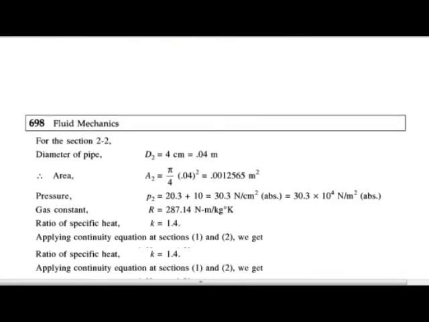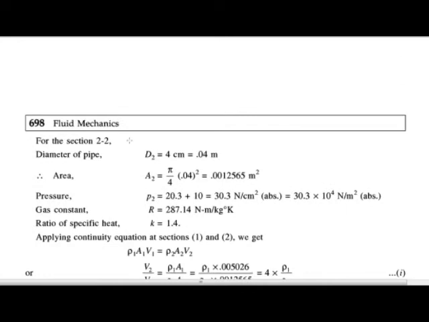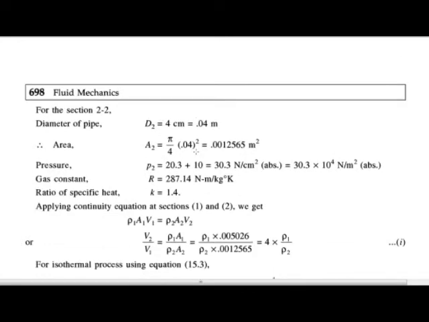Then for section 2, the diameter they have given is 4 centimeter, which is equal to 0.04 meter. Then the area A2 is equal to pi by 4 into the diameter 0.04 square. So we get the area A2 is equal to 0.001265 meter square.